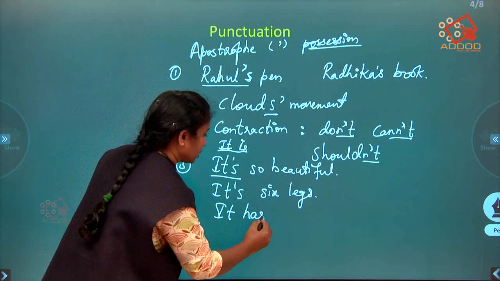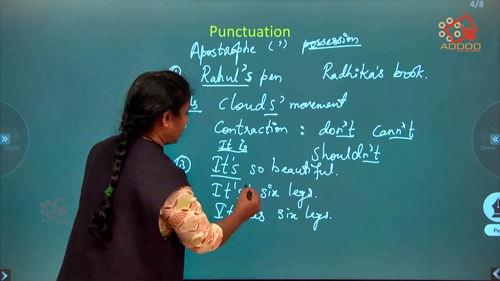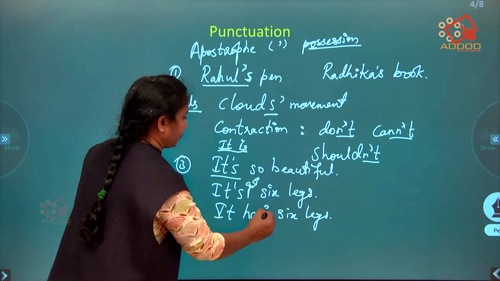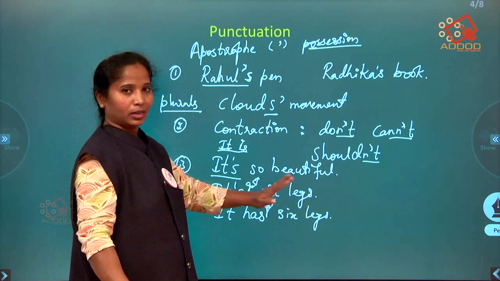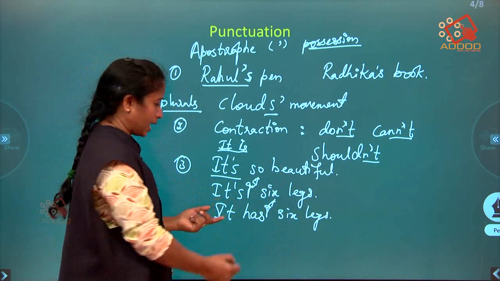It has got 6 legs. Maybe here, got. Okay, so it's got 6 legs. It is not sensing at all. So here the meaning of it's is has.